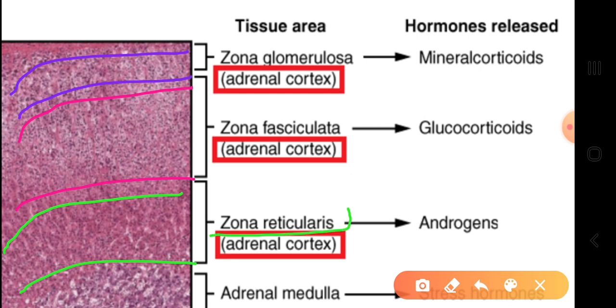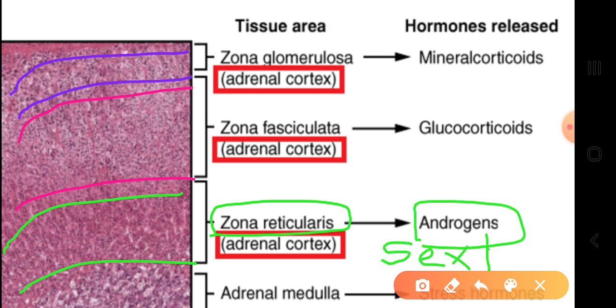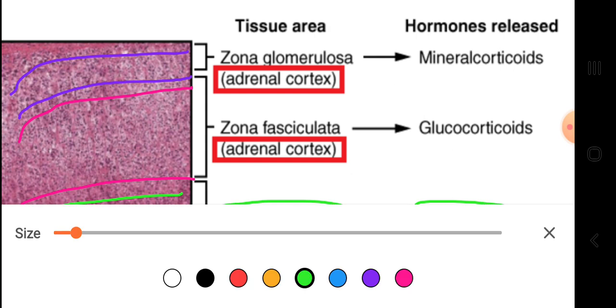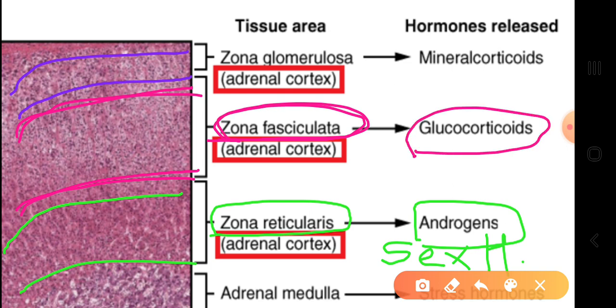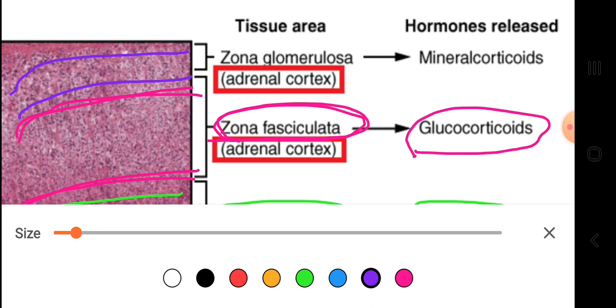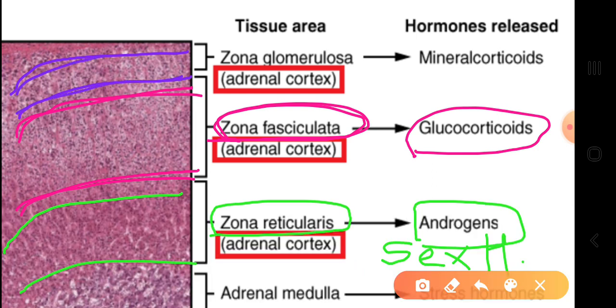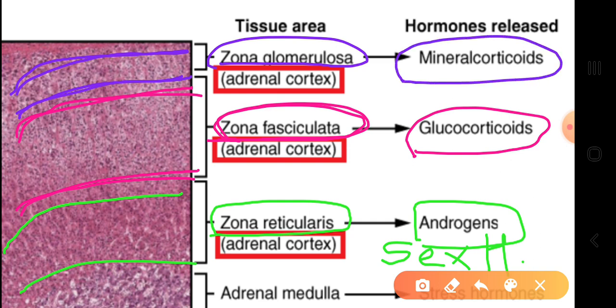This zona reticularis secretes a different set of hormones, that is androgens, that means sex hormones, while the middle zone, zona fasciculata, secretes glucocorticoids, while the outer zone, zona glomerulosa, secretes a different set of hormones called mineralocorticoids.